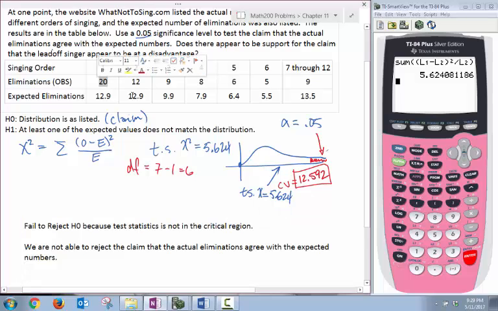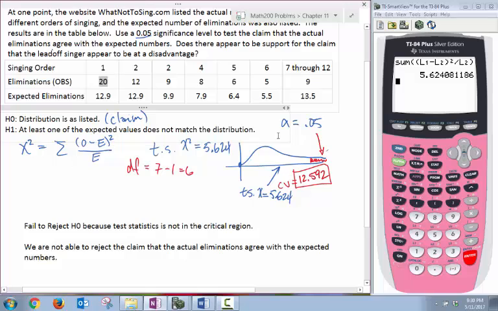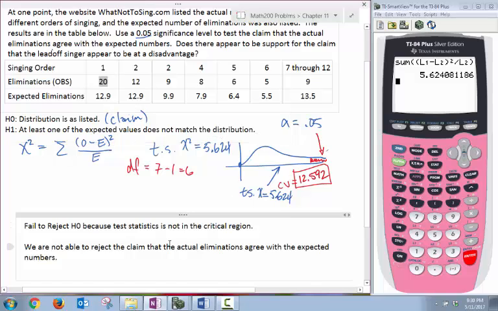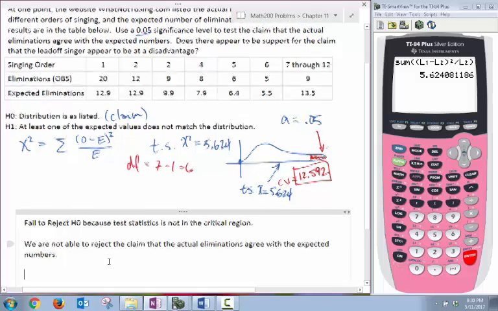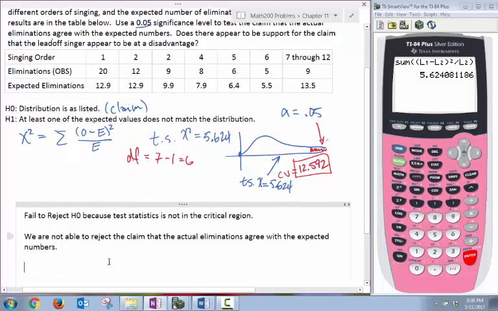But looking at our lead-off singer, 20 here seems to be a lot higher. So I can't agree with the claim, but we can say that the lead-off singers seem to get eliminated more than the others.